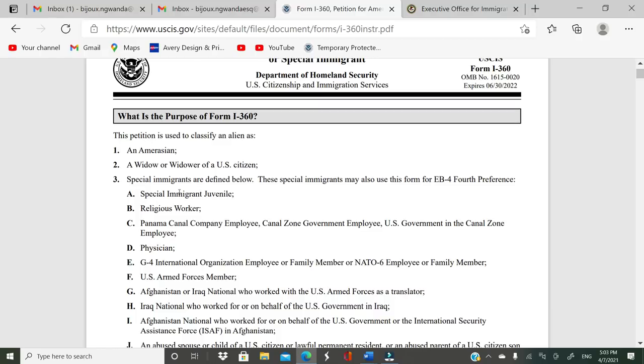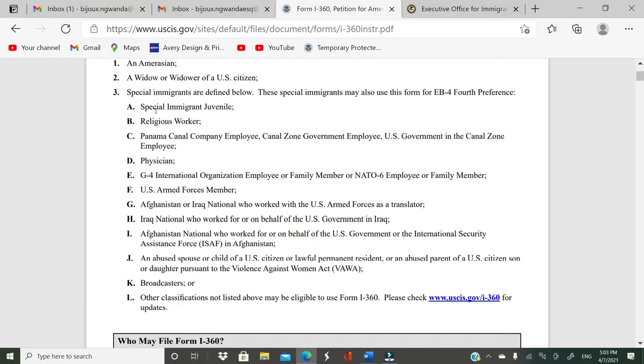And within the third option, you see there are a lot of people that could qualify as special immigrants. So I am going to go over the requirements just the way it is listed on this form, so that you can see if you qualify, then you can go ahead and apply.